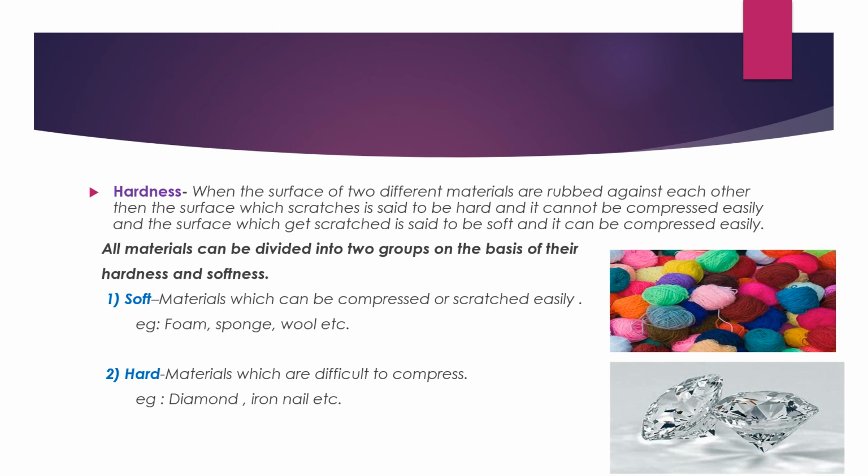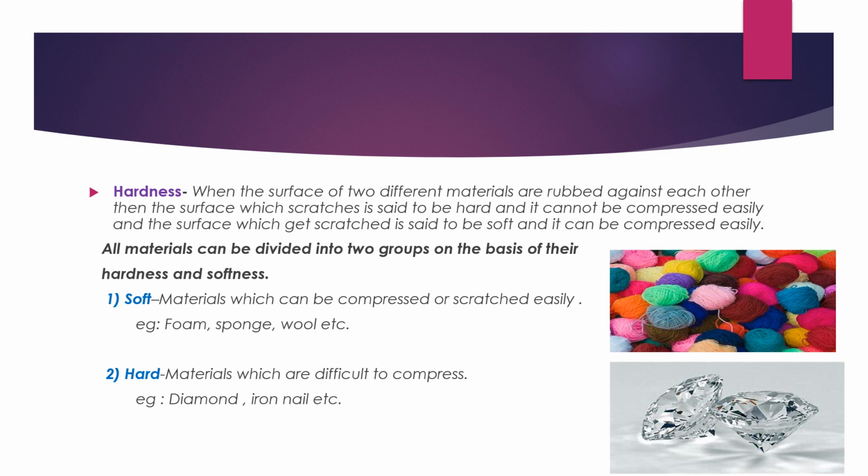What will happen? Not a single scratch you can find on the wood, but on the foam you can find that the foam gets distorted after rubbing it continuously. So, on this basis we can see that all materials can be divided into two groups on the basis of their hardness and softness. First of all, you will see the example of soft material, material which can be compressed or scratched easily. Example, foam, sponge, wool, etc.